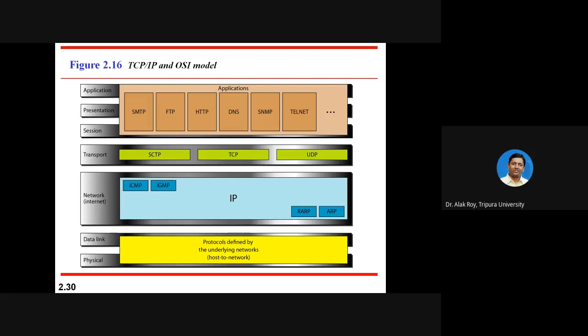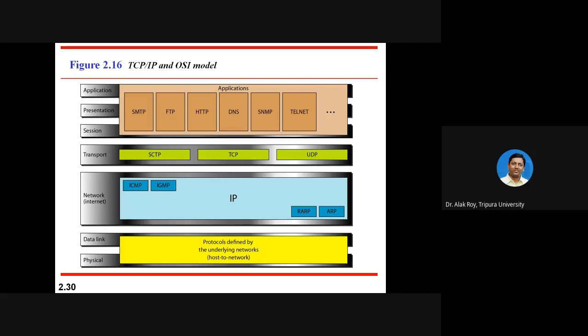Then the application, presentation and session layers together are represented as application layer in TCP/IP, where different protocols like SMTP, FTP, HTTP, DNS, SNMP, Telnet, and other applications are used.